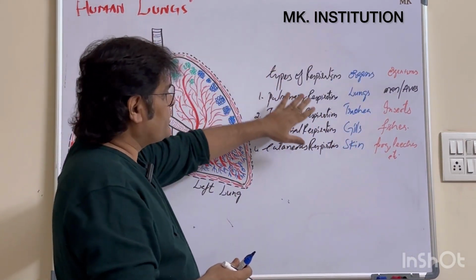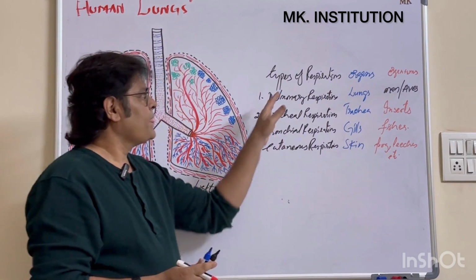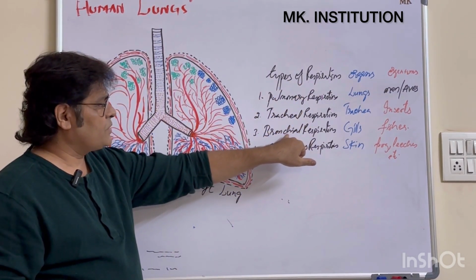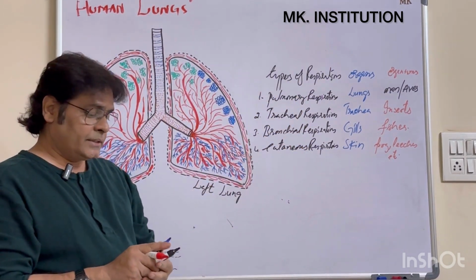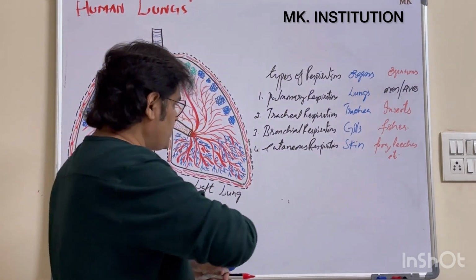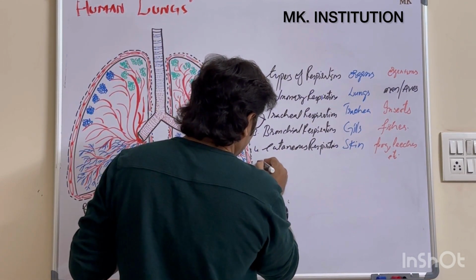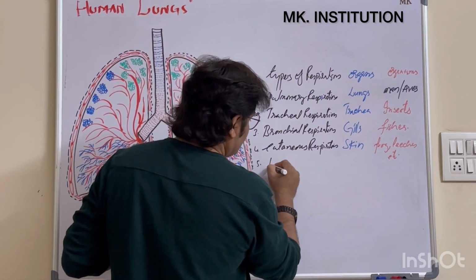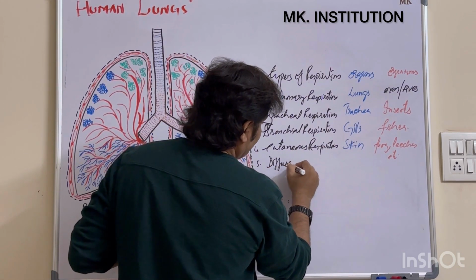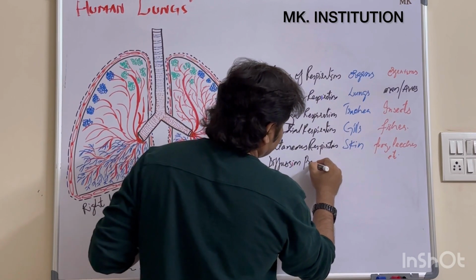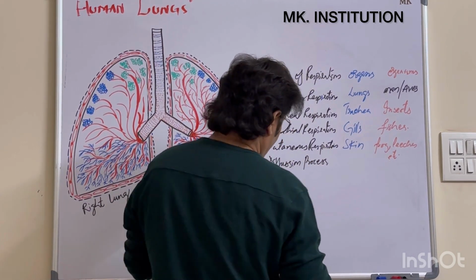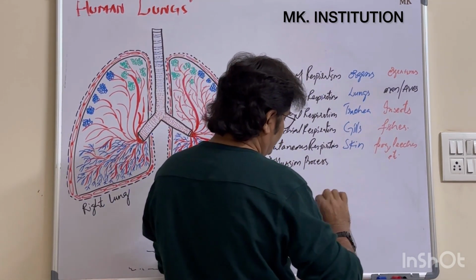So these are some types of respiration: pulmonary, tracheal, bronchial, cutaneous. Another respiration is by the diffusion process. Here also it is the outer body surface.